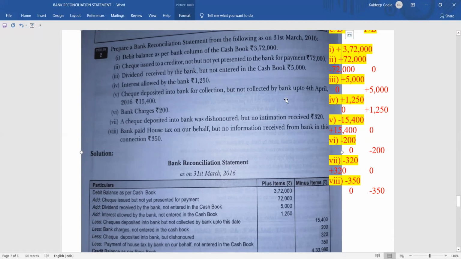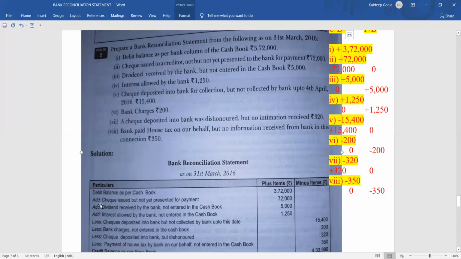Okay. So what you can do is that you first of all put all the plus items, then you can put all the minus items, or you can do serial wise also. That will be 100% correct. Okay, no problem in that. So let's go to number 2. Check issued to a creditor but not yet presented. So what will you write the sentence? Check issued but not presented. In this way you can write down, to simplify the sentence. How much? 72,000. So plus 72,000.